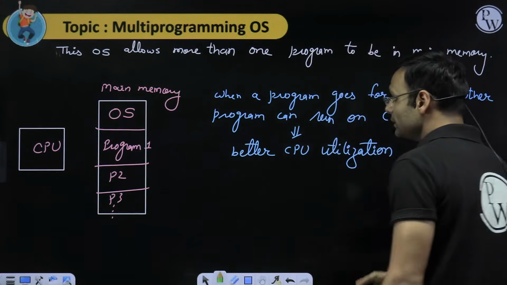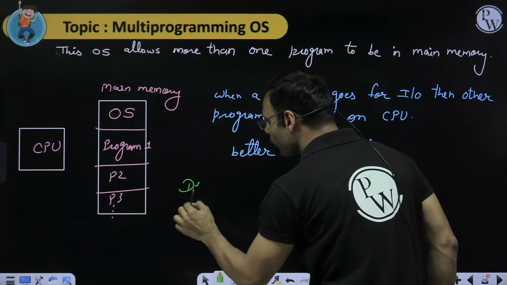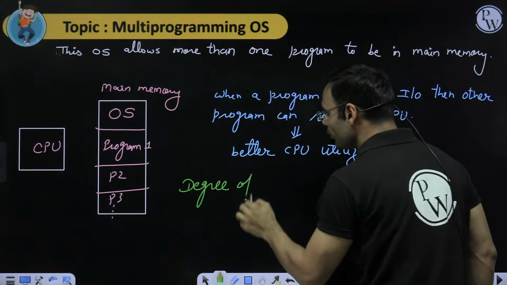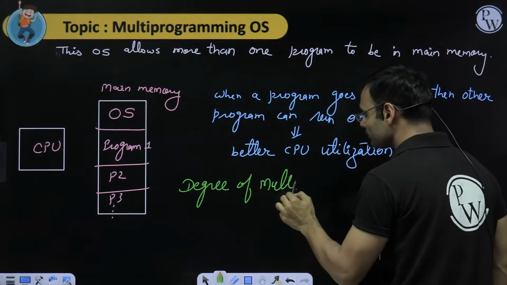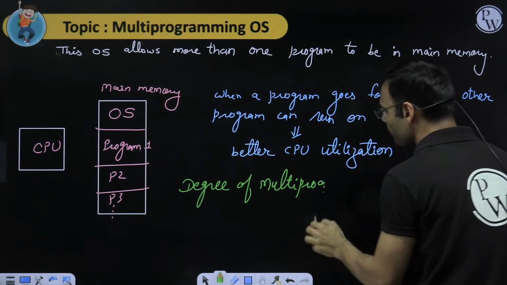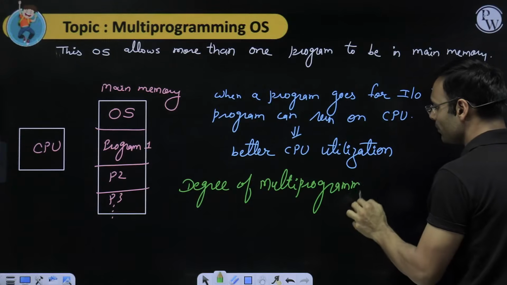Okay, next, there is a term called degree of multiprogramming. And what is that? How many processes are there in main memory?